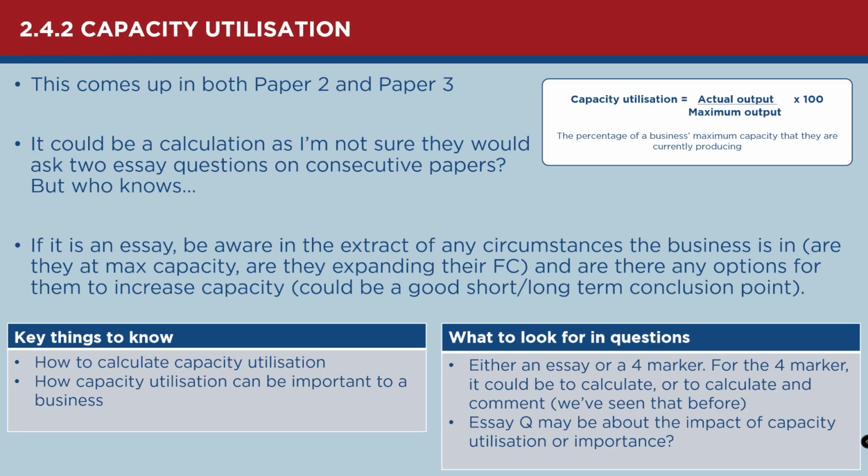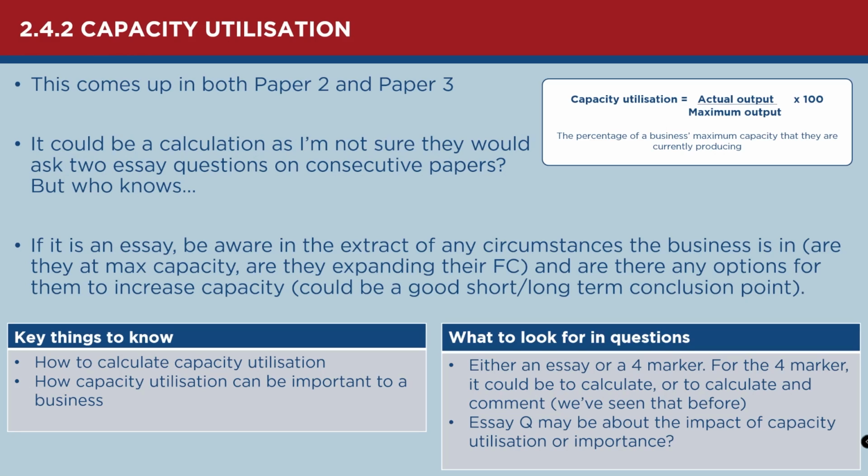Who really knows? It wouldn't be out of the question for them to ask different types of calculation questions or essay questions. If it is an essay, just make sure you're aware of the concept of capacity utilization and why capacity is really important. So the impact that having a high level of capacity utilization has on your unit costs and therefore your profitability, ability to set your prices.